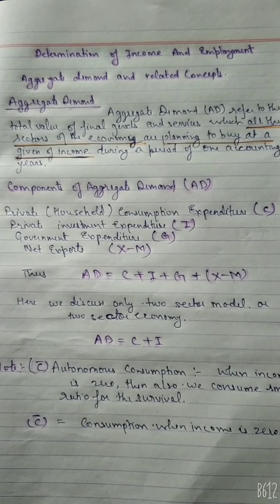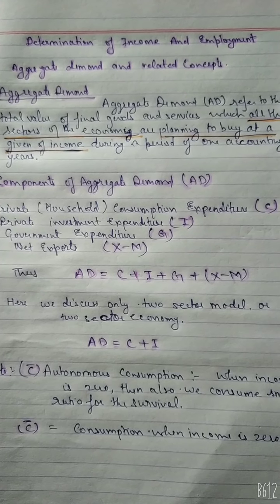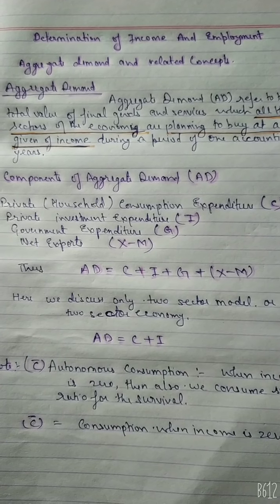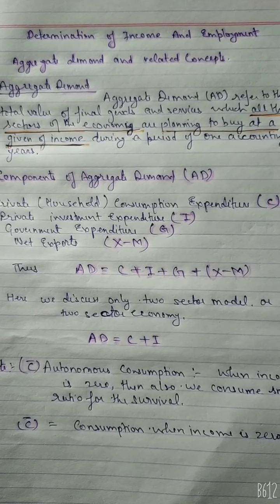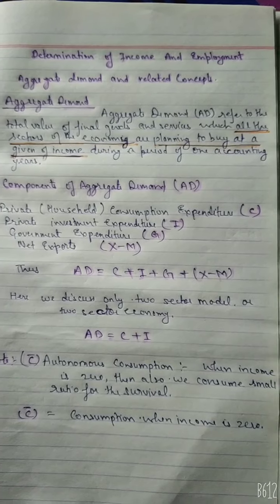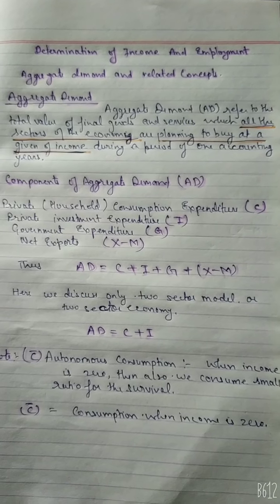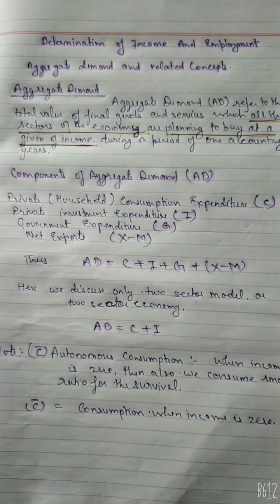In other words, we can say that aggregate demand refers to the total value of final goods and services which all the sectors of an economy are planning to buy at a given level of income in a year. Here two things are very important: all the sectors of the economy, and planning to buy at a given income. These two points are very important.